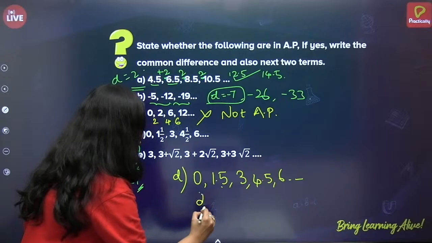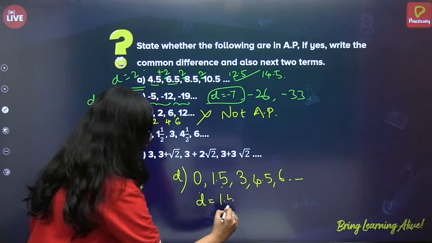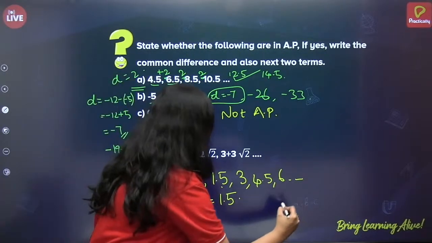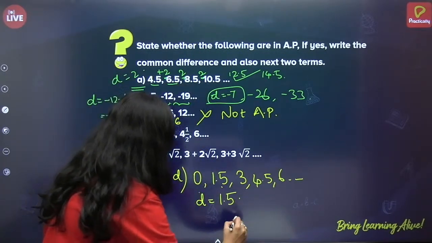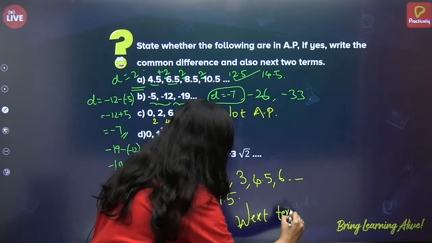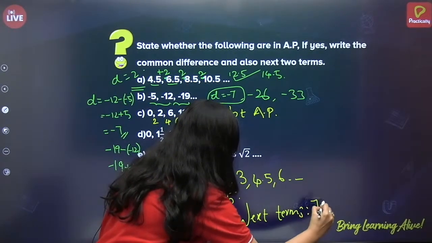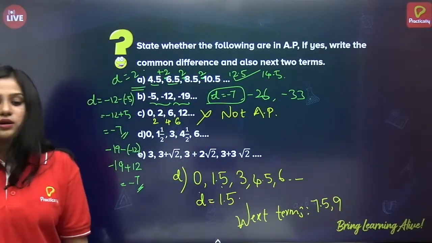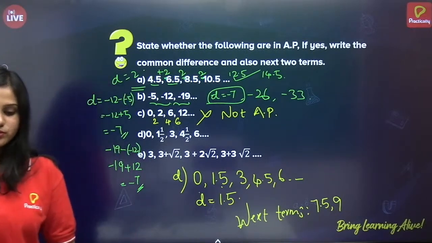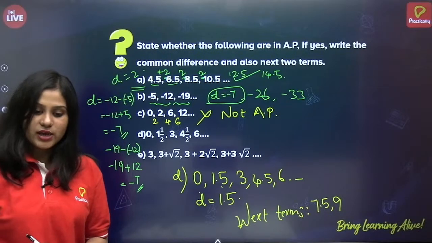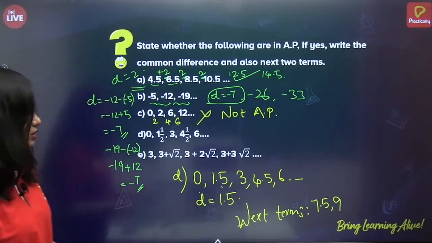So, here common difference is 1.5. And what will be the next term? It will be the next terms, 7.5 and 9. Okay. Alright. Very good. 7.5 and 9.